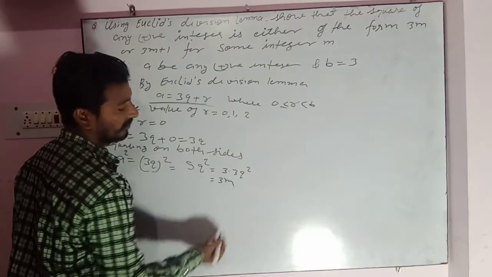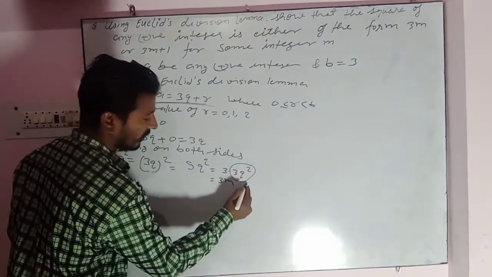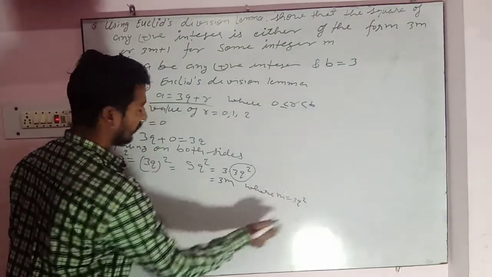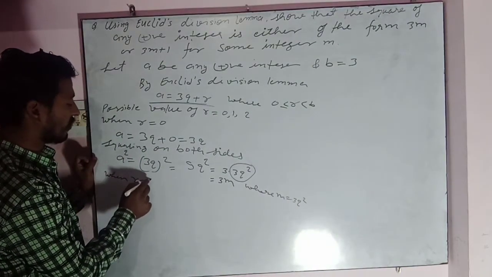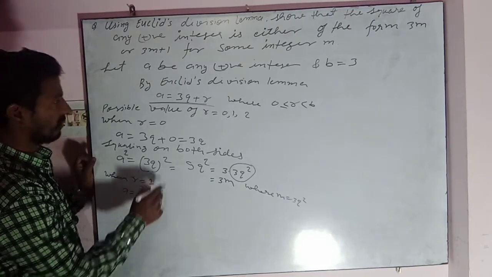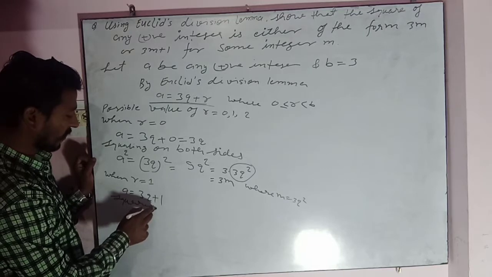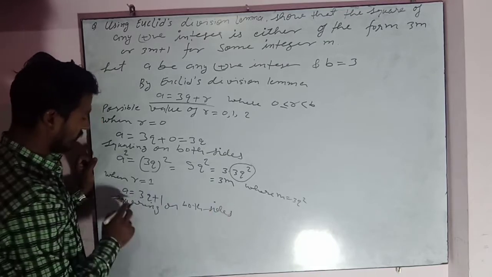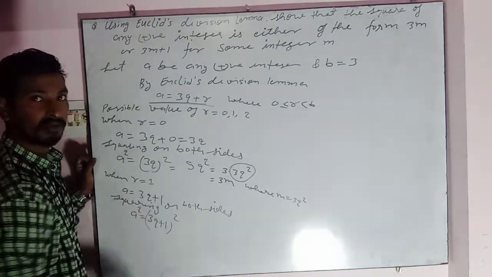So we can write 3 into m, where m is equal to 3q square. Now case 2. Case 2 says that when r is equal to 1, then a is equal to 3q plus 1. Now squaring on both sides, then it becomes a square and 3q plus 1 whole square.